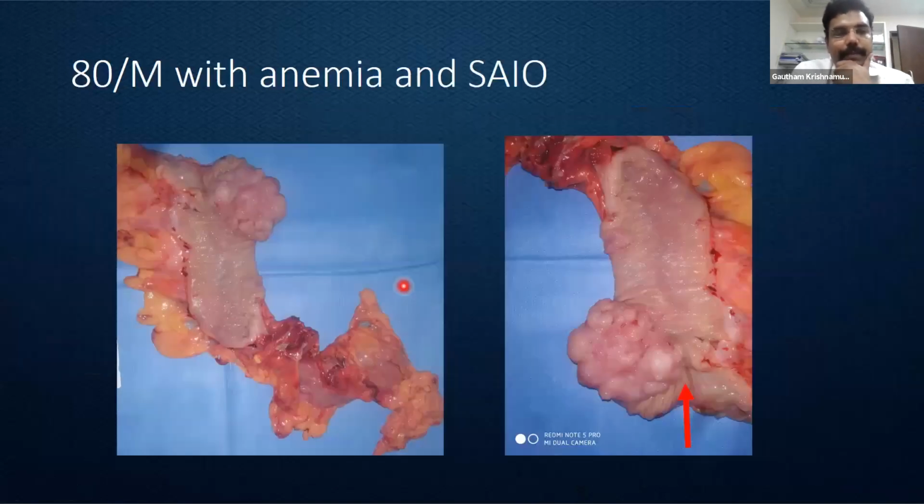This is an elderly man who presented with anemia and subacute intestinal obstruction. He was classically saying he couldn't determine when he got into obstruction. Suddenly, he will have abdominal distension and a feeling of nausea. But after a few hours to a few days, he will have relief by passage of stools and flatus. So this patient was evaluated, and we found a lesion at the right colon.